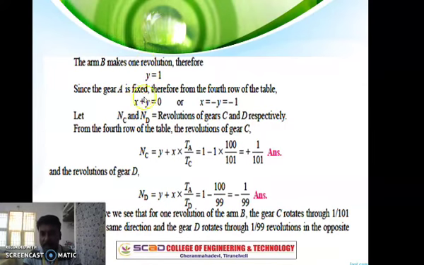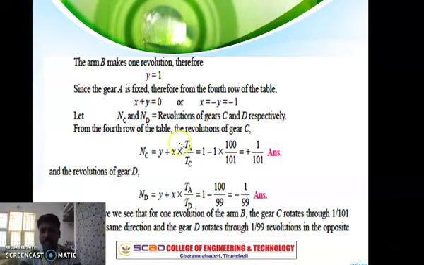In the second column, x plus y: in the problem A is mentioned as fixed, so x plus y is considered as 0, or you can bring this y here. So x is equal to minus y, and y can be replaced by 1, so x is minus 1. Now x and y are found.